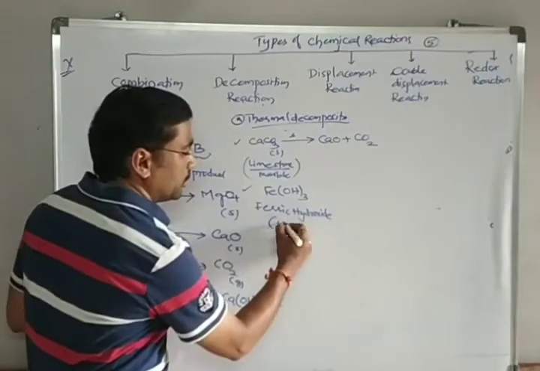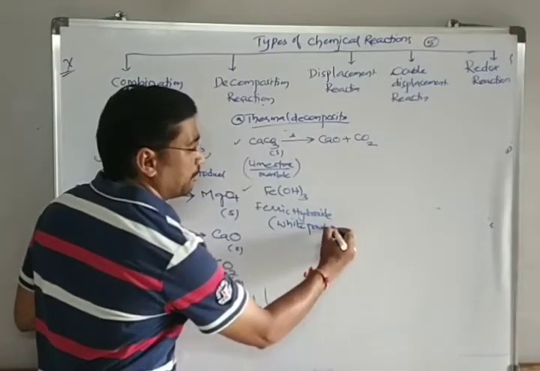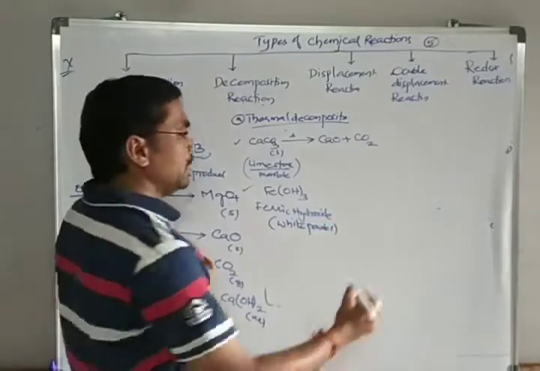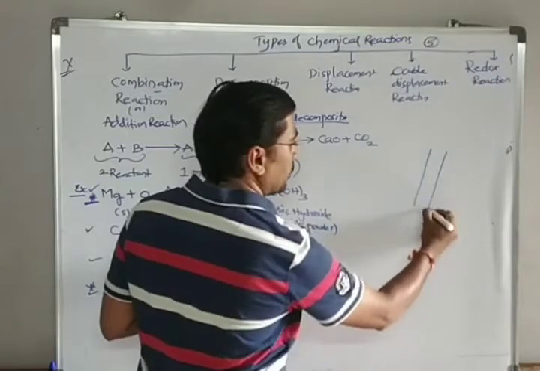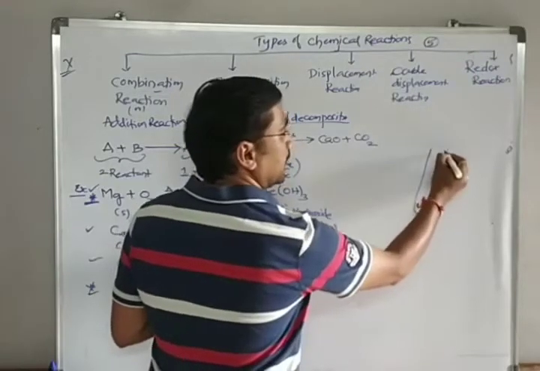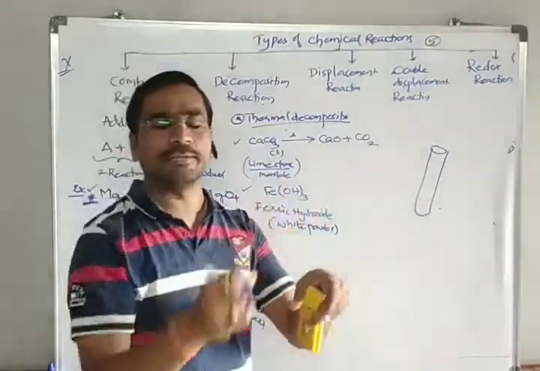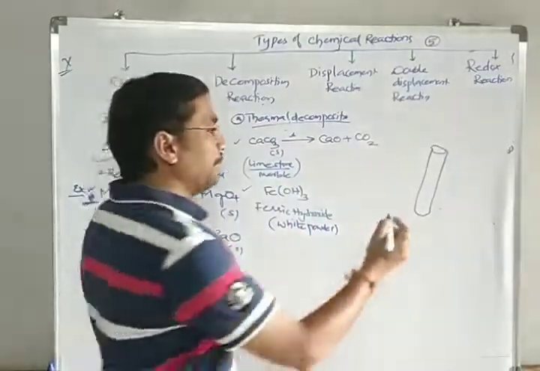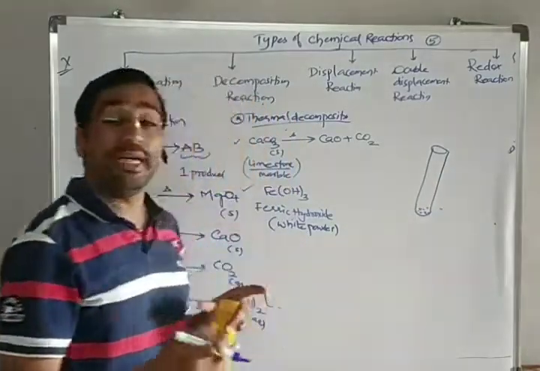So you take this white powder. You take a little bit of it in a test tube. I am taking one test tube like this. In this test tube, you take the ferric hydroxide with a spatula, which is a spoon. I am placing the ferric hydroxide here, and we have to heat it.